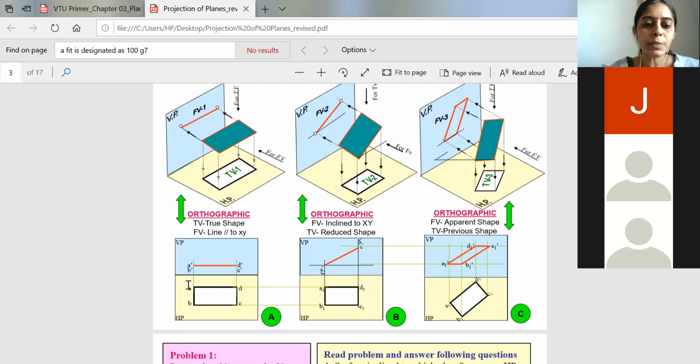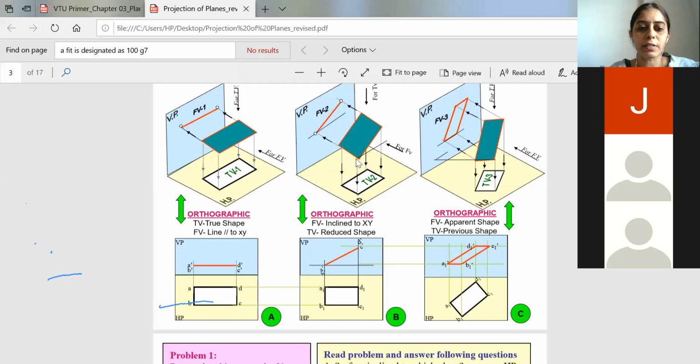So what is not visible, you will write in a bracket. B dash, and in the bracket you will write A dash. Similarly, when the observer views from here, C dash will be visible and this corner D dash will not be visible, so you will put it in a bracket. So this is for the first condition.